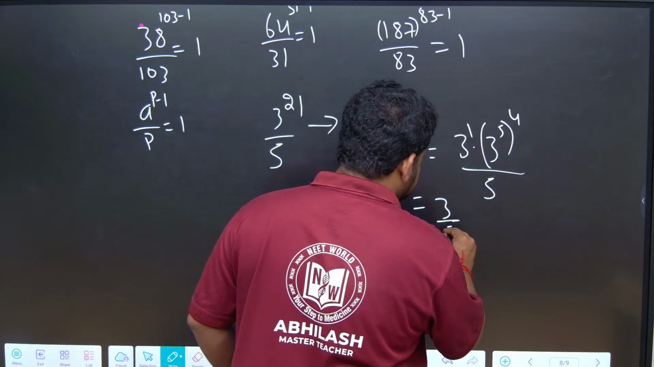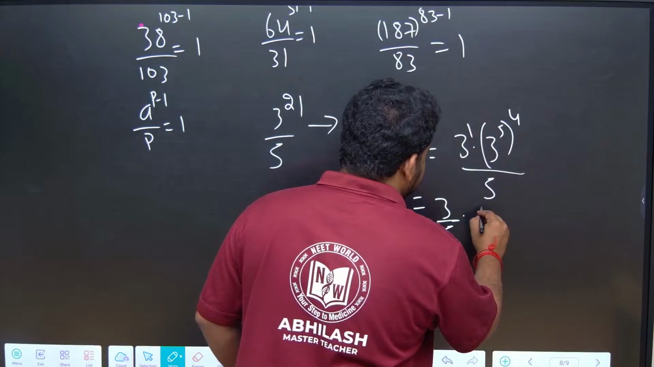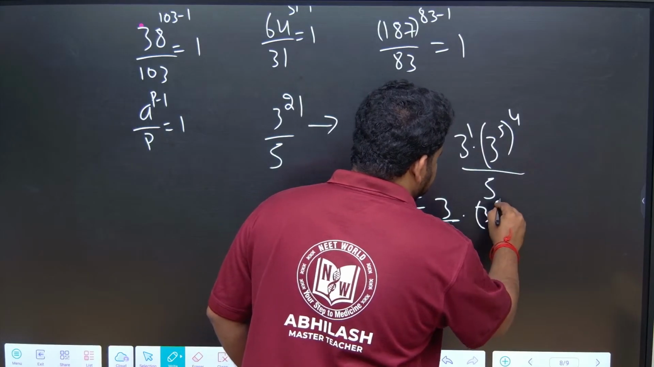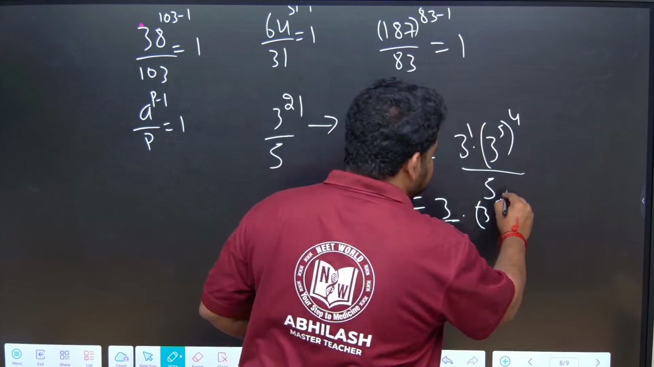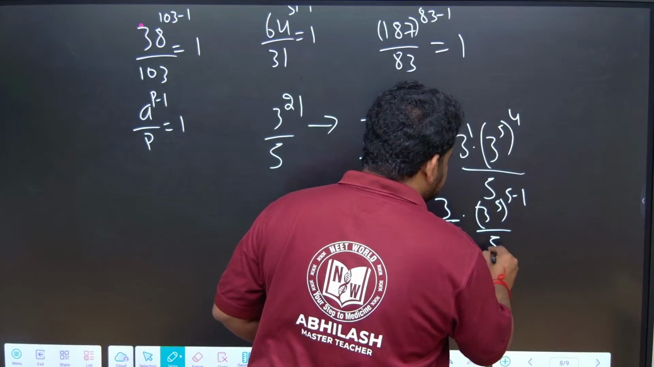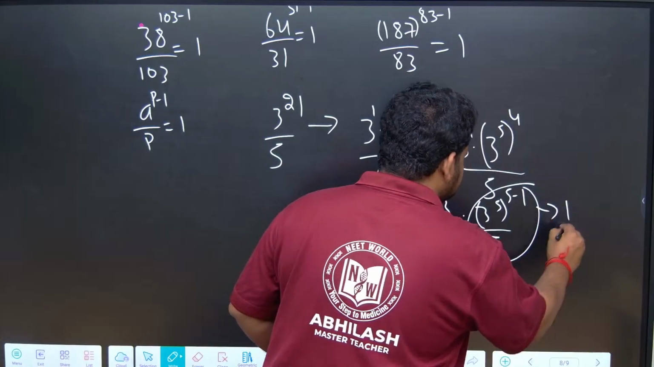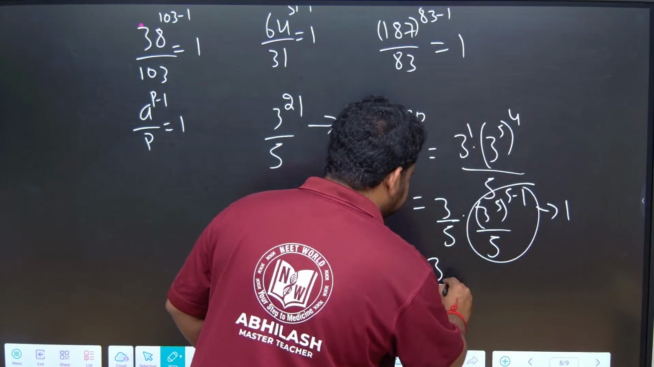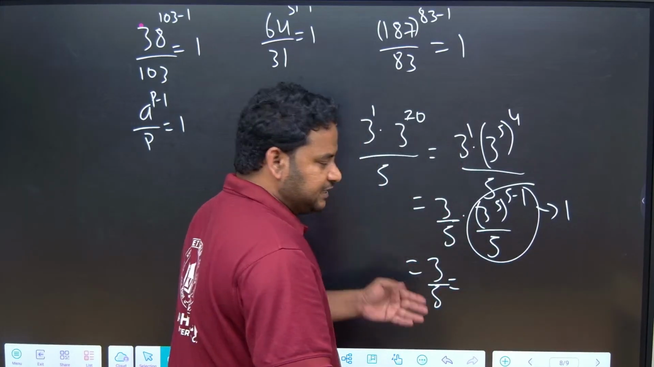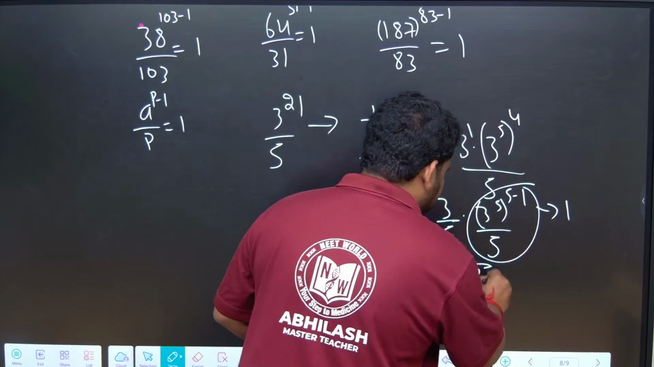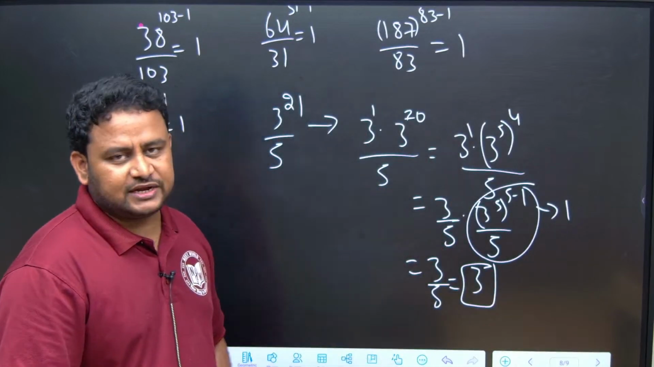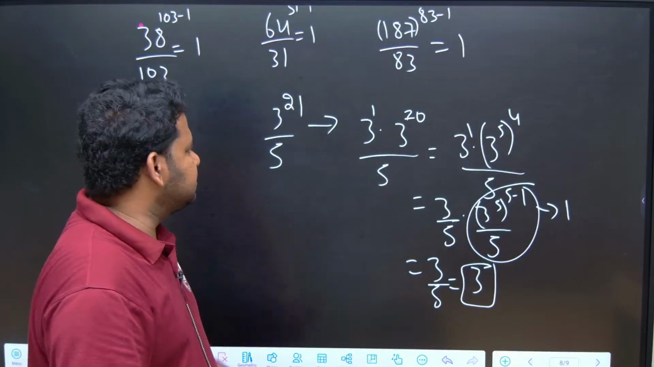3 by 5 will be separate. This, if I write it, will be 3 to the power of 5 minus 1 by 5, since 4 can be written as 5 minus 1. So, this is nothing but Fermat's theorem. This entire thing will become equal to 1. So, we will be left with 3 by 5. The numerator is less than the denominator, so the remainder is 3, or the negative remainder is 2. Got it, friends? This is how you can solve this question.